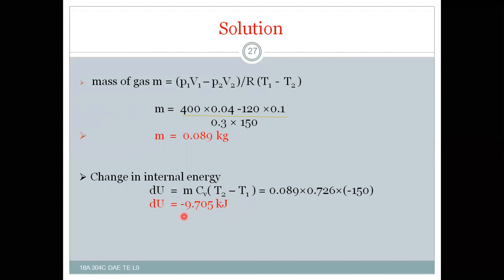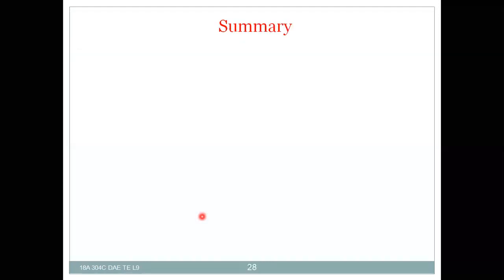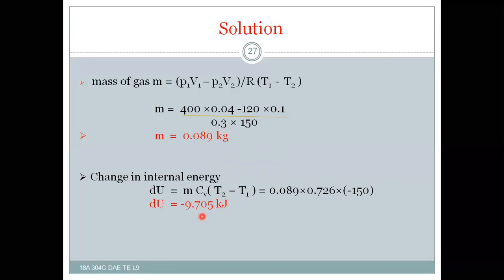Then du is equal to minus 9.705 kilojoules. That means in order to do work, the internal energy will be utilized. So this is the solution for the problem given.